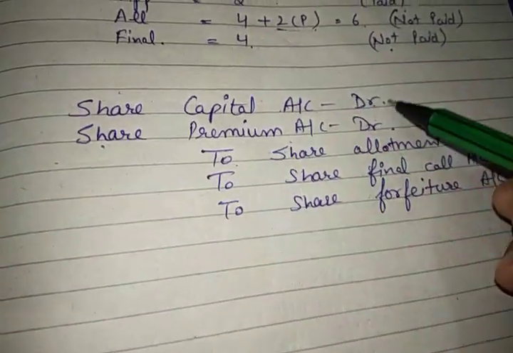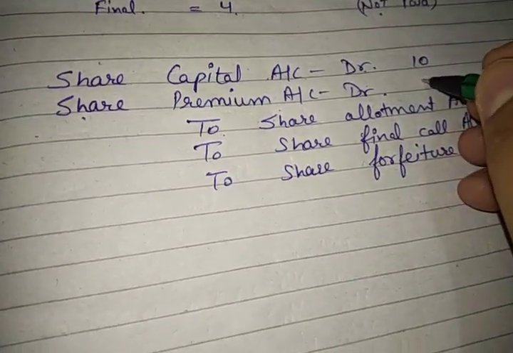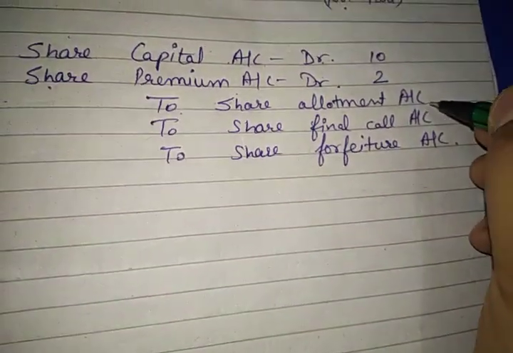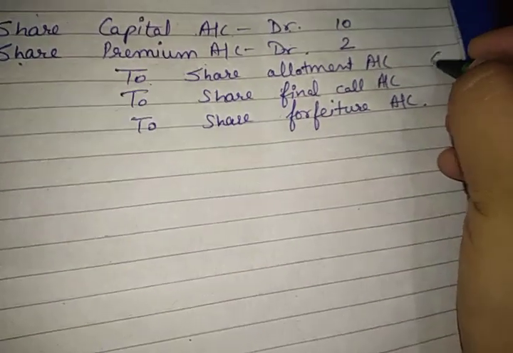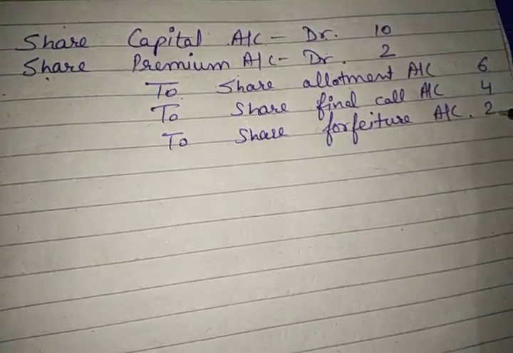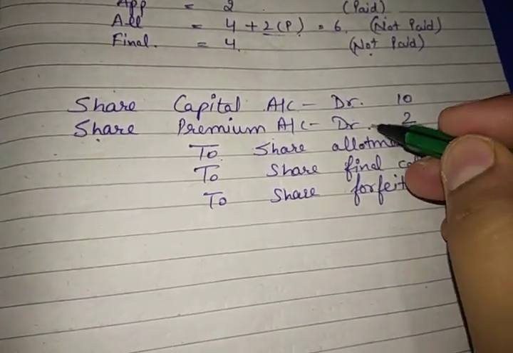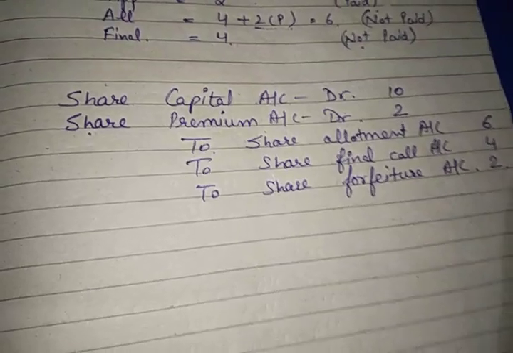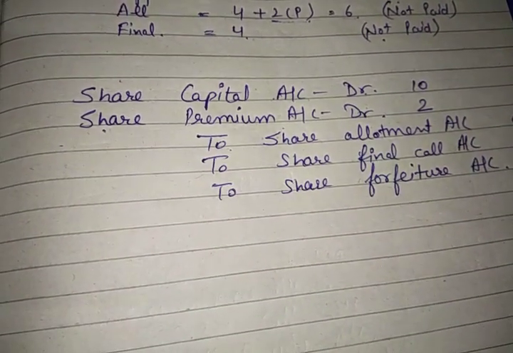Now the total share value is 10 rupees and premium was 2 rupees. In allotment this person has not paid the whole 6 rupees including premium, so we will place 6 rupees here. Final call 4 rupees not paid and application 2 rupees is paid. This is how you will do the entry if the shares are issued on premium and the premium is not paid. I hope you understood this concept. This was very important from your examination point of view.